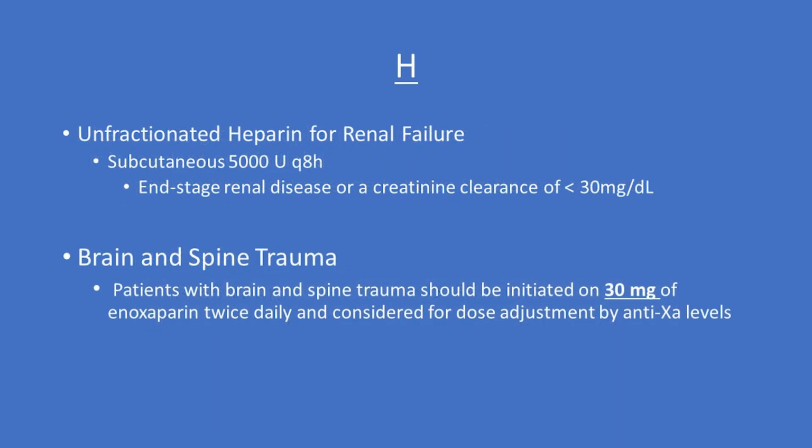For patients with end-stage renal disease or creatinine clearance less than 30, they recommend subcutaneous heparin 5,000 units Q8. For TBI patients, enoxaparin is associated with less VTE and higher survival than unfractionated heparin, with no difference in the progression of brain lesions. The WTA recommends patients with brain and spine trauma should be initiated on 30 milligrams of enoxaparin twice daily and considered for dose adjustment by anti-10A levels.